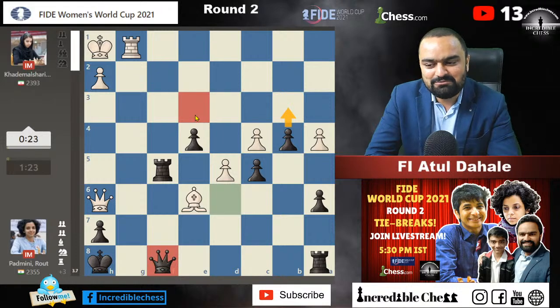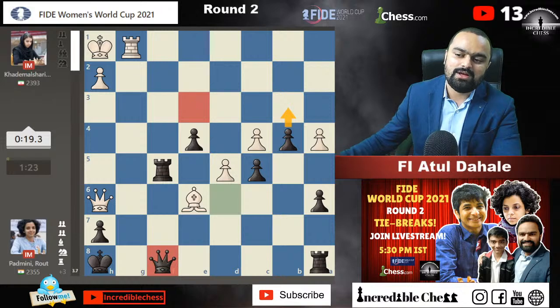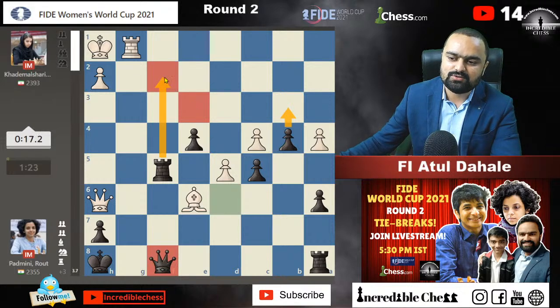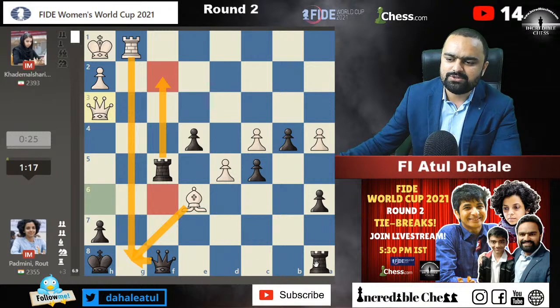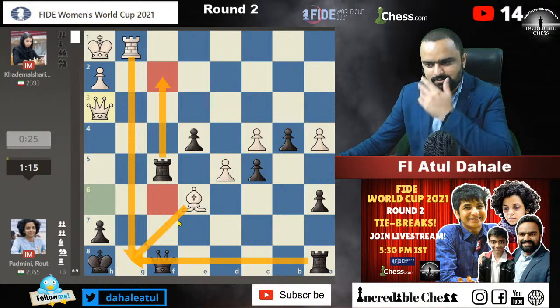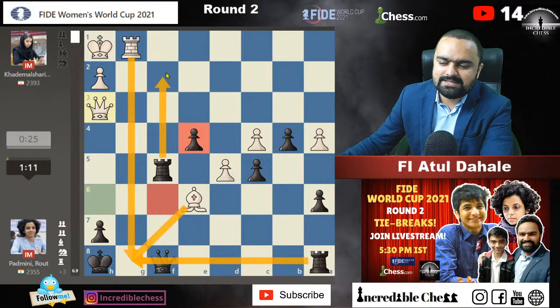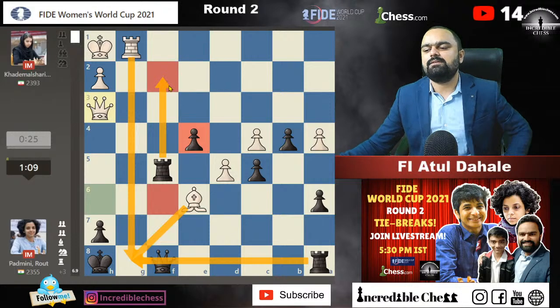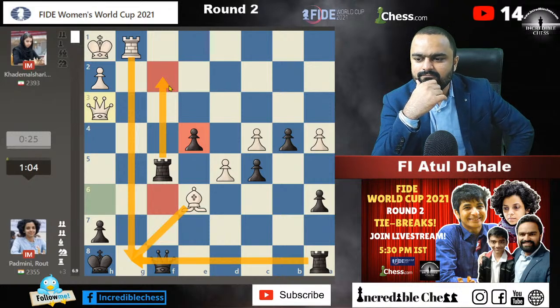Queen f8 and then what? Okay, the queen might go back, but the pawns are there. She will just move the rook somewhere on the f2 square. The queen, rook g8 thing is there, but queen f6 can be played. Rook f2 is also there because if we play this capture, rook to g8, the two rooks are there. This pawn is there and many threats are there around. So I think she is going to win for sure. Rook f2 she might play. Two rooks will be enough for her to win.